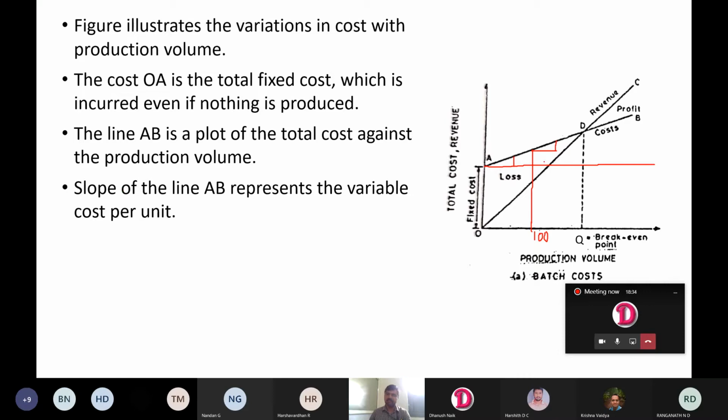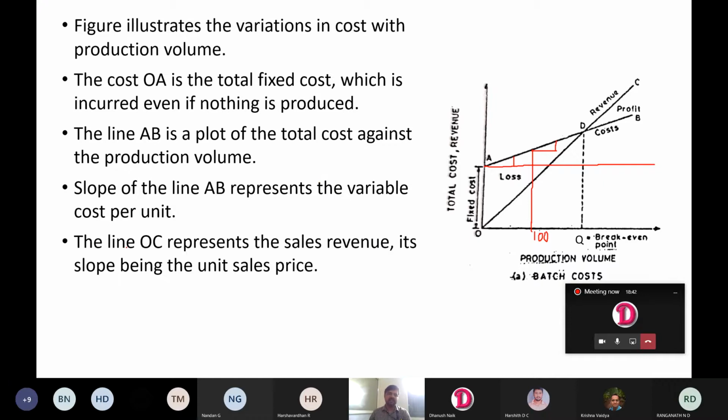The slope of the line AB will give you variable cost per unit. Next, the line OC represents the sales revenue, its slope being the unit sales price. This is O and this is C, and the slope of this line will represent the sales revenue per unit, or sales price per unit.